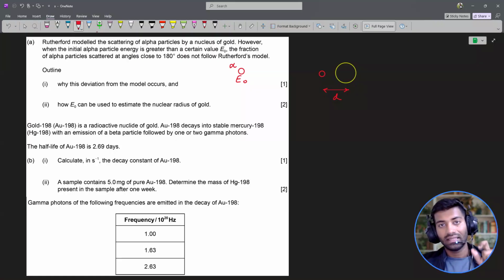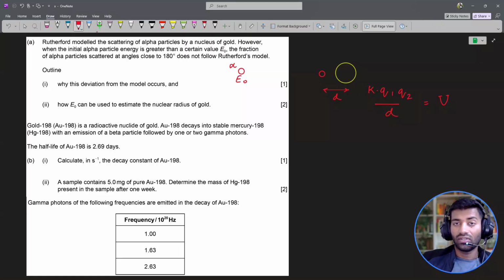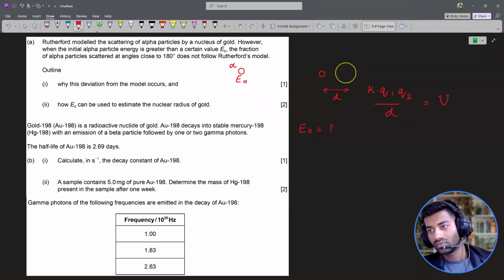So we can write the electric potential energy of the system right now. This will be K times Q1 Q2 over d. This is the potential energy. Now, the particle started off with E naught energy. All of that energy got used up in overcoming the force of repulsion, resulting in the alpha particle eventually stopping at distance d. So you can just conserve the energy at the initial point and the distance of closest approach. So E naught equals K Q1 Q2 over d.